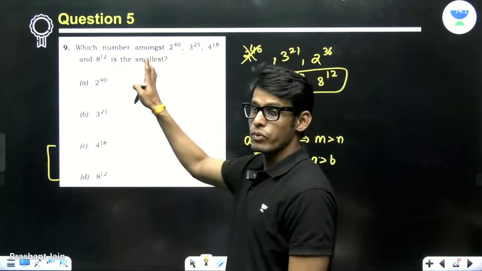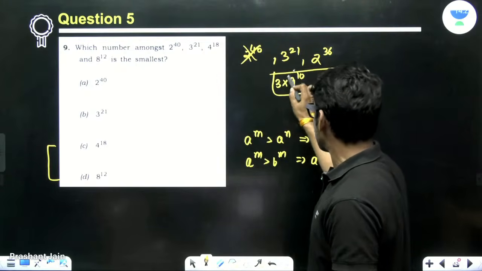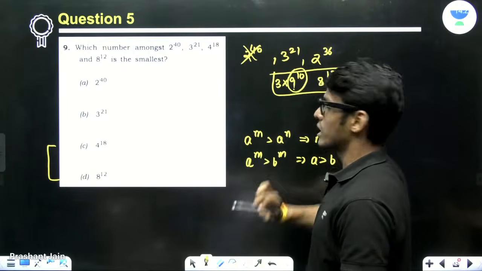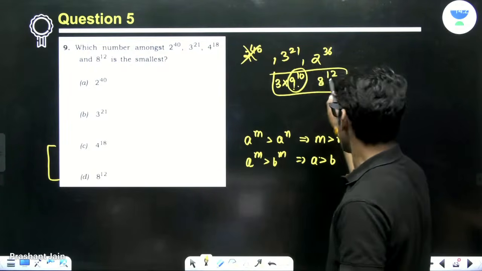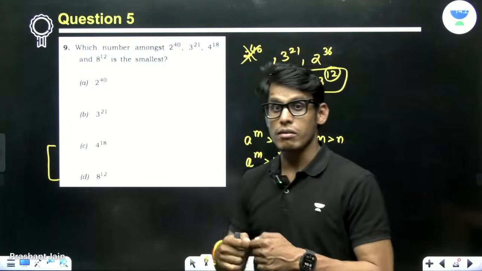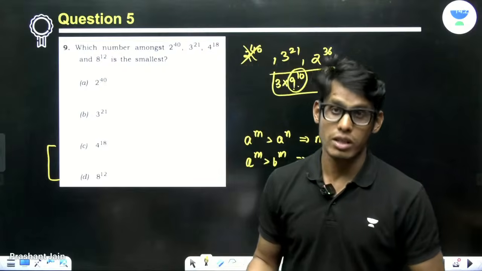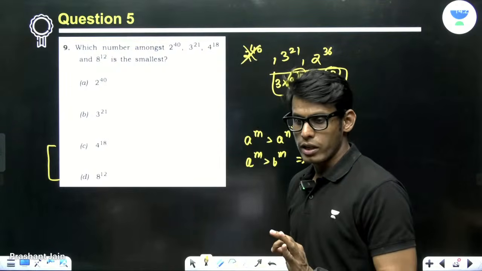But this problem is relatively simpler. It may take some time to understand why this number is smaller than this number, because the power is 12 here, and the power is only 10 here. Exponents increase very fast. So that is the thing. Are you getting this point?